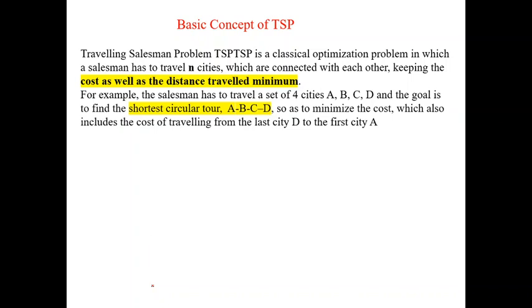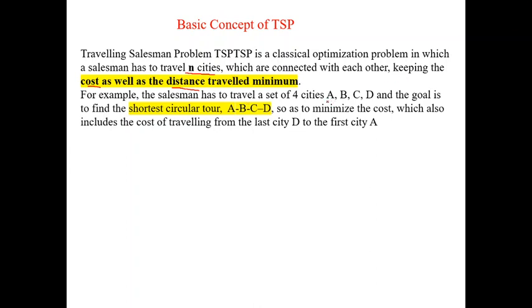The traveling salesman problem is a classical optimization problem in which the salesman has to travel n cities. Here I am considering 4 cities, but that may be 5 cities, 10 cities, or n number of cities, any number of cities. The salesman has to travel throughout all the cities with minimum cost, minimum distance, and within minimum time. So we call that route the best route, the optimum route.